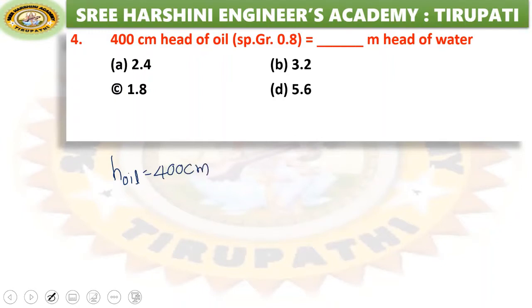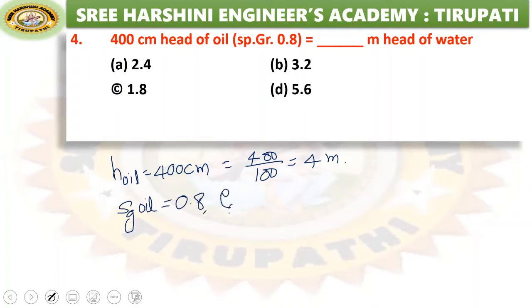Convert it into meters. 1 meter equals how many centimeters? 100. That means 400 by 100, it becomes 4 meters. And they gave the specific gravity of oil also, equal to 0.8.